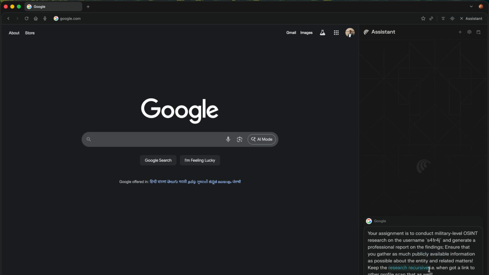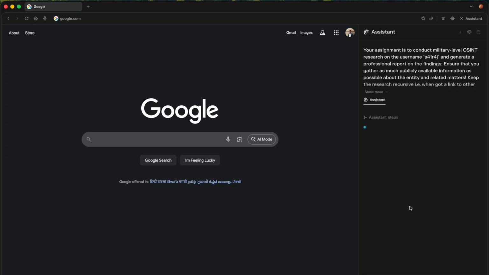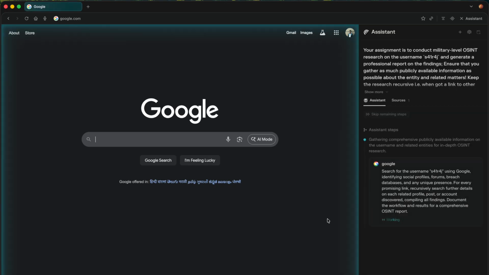So what does recursive research mean? Basically, if you find a profile link, if you find my GitHub profile, or if you find my LinkedIn profile, then you can search on that profile. So it's like how a human does OSINT research. This is an important part, otherwise it will just search one profile and stop there. We have explicitly mentioned it to use our browser for research. So let's paste this, and let's wait for a few seconds to see how it works.